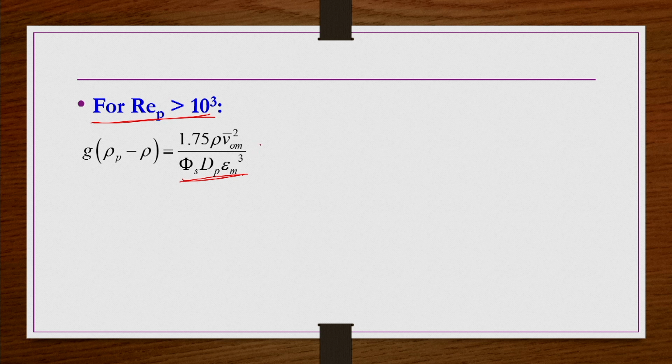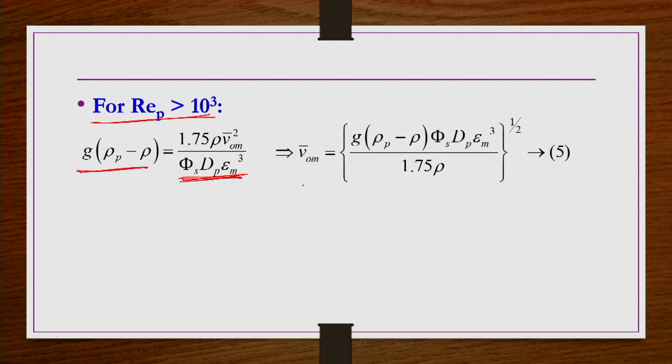So, there is a 1 minus epsilon m on the right hand side also, so the 1 minus epsilon m on the left hand side and right hand side cancel out. Whatever equation 2 we derived, the left hand side we keep as it is, and on the right hand side we take the term associated with the large Reynolds number, that is the second term only. This is valid for large Reynolds number, 10 power 3 or more. So, from here what you get, the minimum fluidization velocity is nothing but the square root of g delta rho phi s dp epsilon m cubed by 1.75 rho.